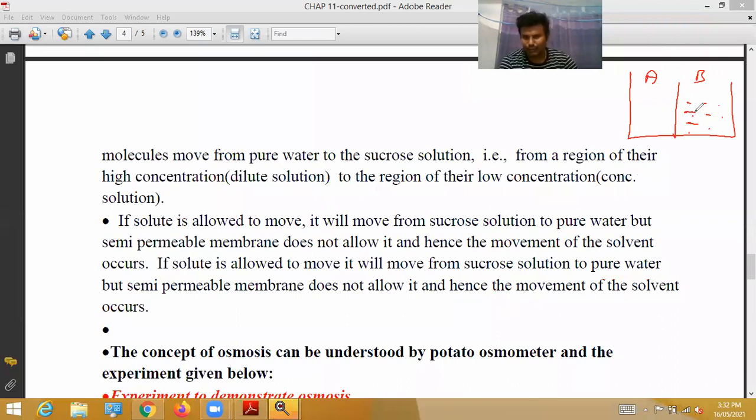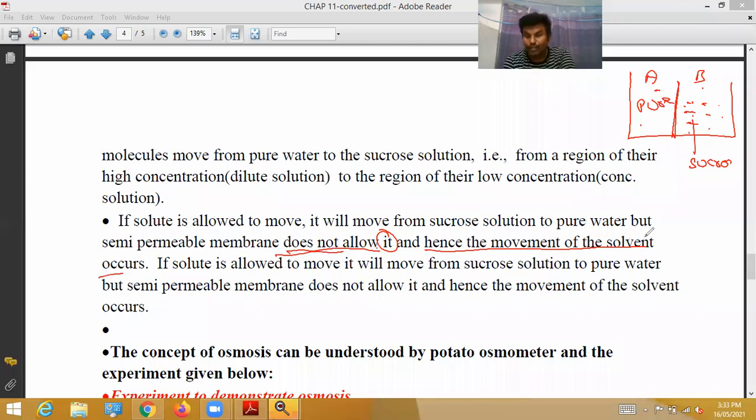If the solute, meaning sucrose, is allowed to move from B to A, that means from the sucrose solution to pure water. But here the semi-permeable membrane does not allow it. It does not allow sucrose to move, and hence the movement of the solvent occurs.